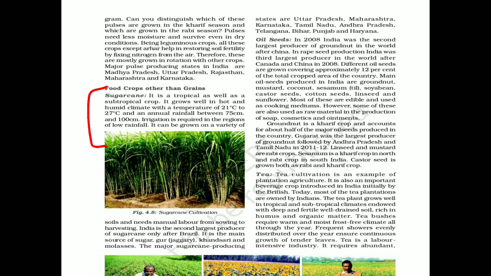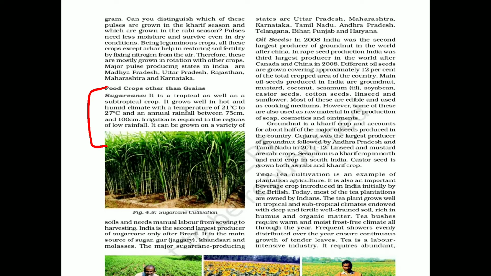Now what does this mean? Children, what is the tropical region? The region lying below the Tropic of Cancer. Okay, and what is subtropical? Lying above the Tropic of Cancer. So the cultivation of sugarcane is done in the tropical region as well as the subtropical region. The same happens with tea also.